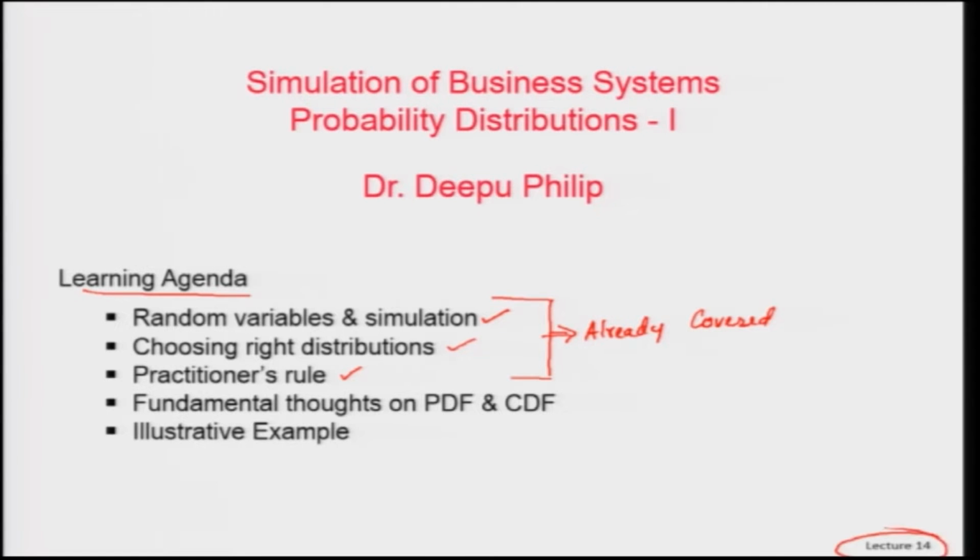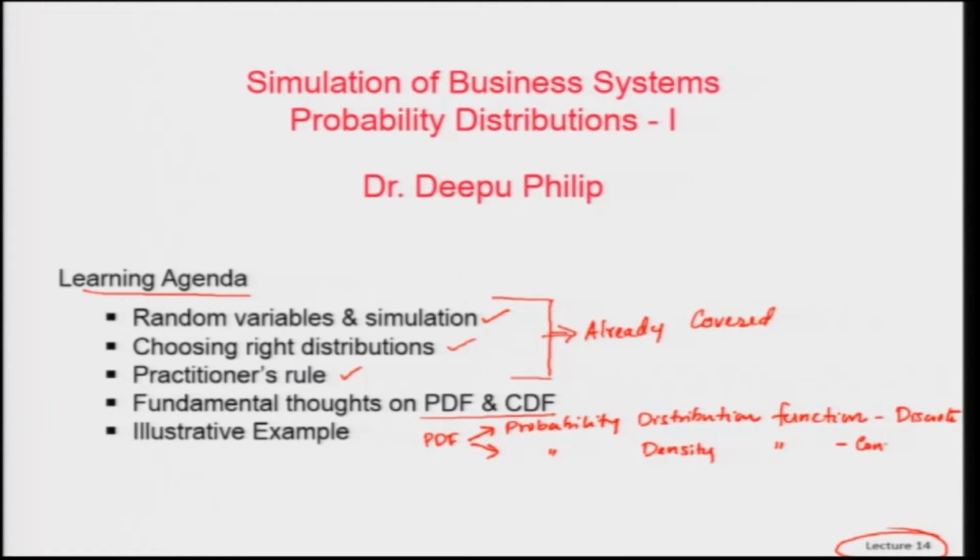In lecture 14 today we are going to look into some fundamental thoughts on PDF and CDF. As I said earlier, PDF stands for two things: probability distribution function in the case of discrete, and probability density function in the case of continuous.